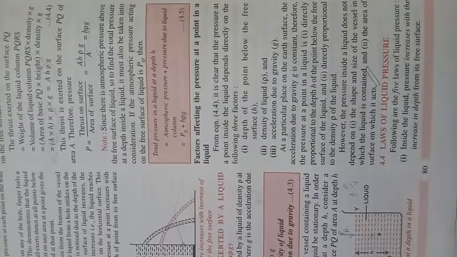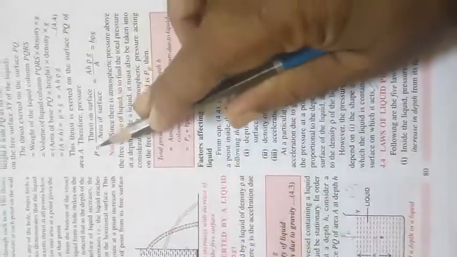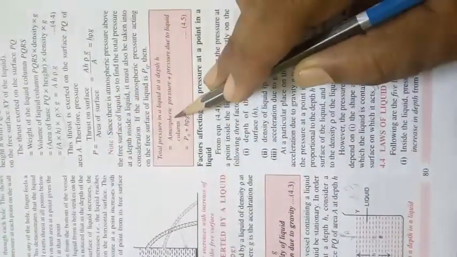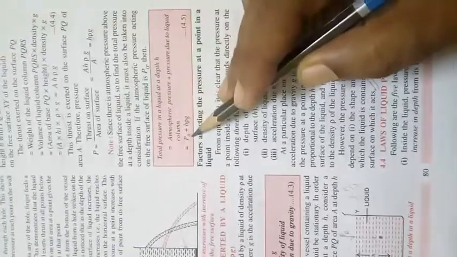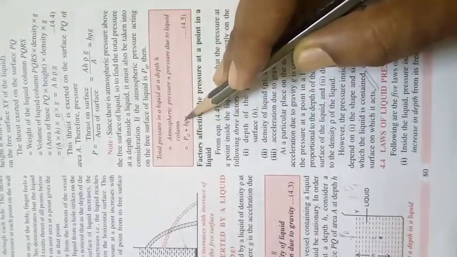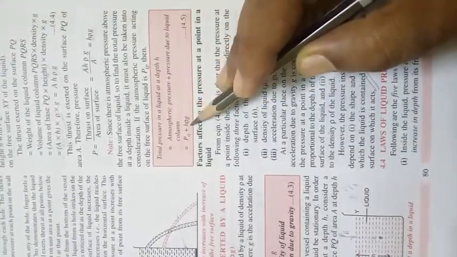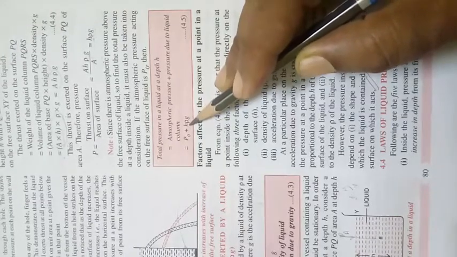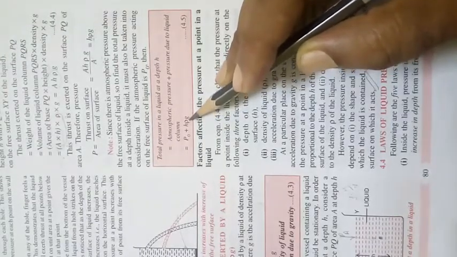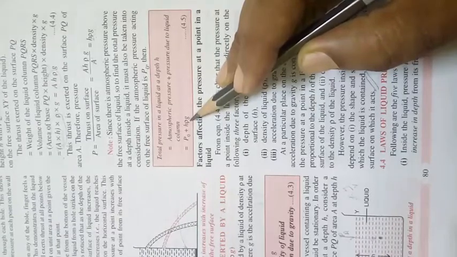We did up till here yesterday. Now from today we start from the laws of liquid pressure. Now remember one thing. I just want to give you a revision. Remember, the total pressure is atmospheric pressure plus the liquid pressure, and the liquid pressure is h rho g. h is the depth, height, rho is the density of the liquid, and g is the acceleration due to gravity at that particular place.